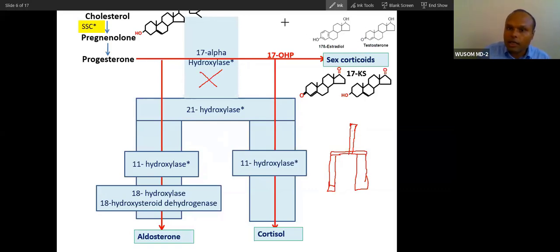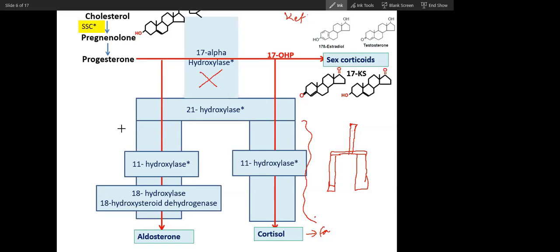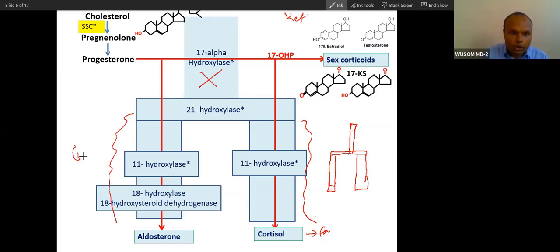This is the place which is called reticularis, and this is fasciculata. This is the pathway of fasciculata. You can represent this as the pathway of glomerulosa. Okay, so you can see glomerulosa and fasciculata both have the 11 hydroxylase enzyme. And here, what is the peculiarity about aldosterone synthesis? Aldosterone has this enzyme, 18 hydroxylase. And what is there for cortisol synthesis? Cortisol has this enzyme, 17 hydroxylase.